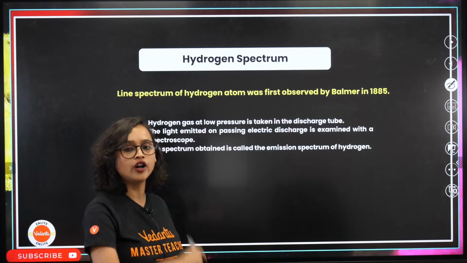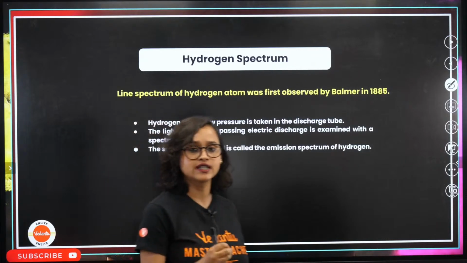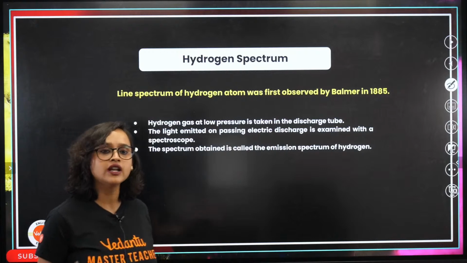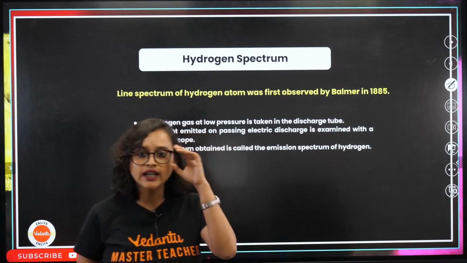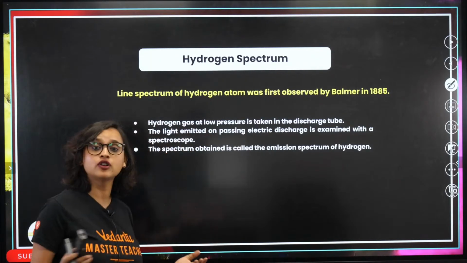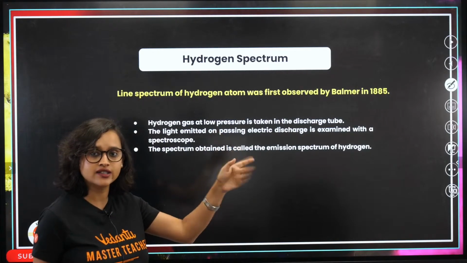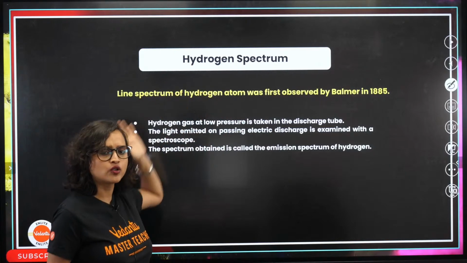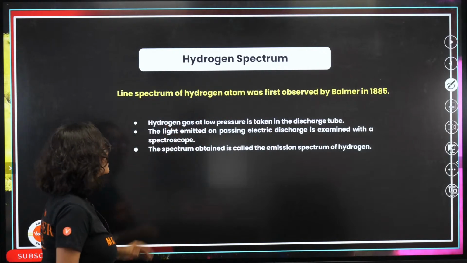Now, moving on. Hydrogen spectrum. So, line spectra of hydrogen atom, who observed it? Balmer did it in 1885. Do you have to remember the dates? Not at all. It's not history. We are learning chemistry. Just for story purpose, I have told you.